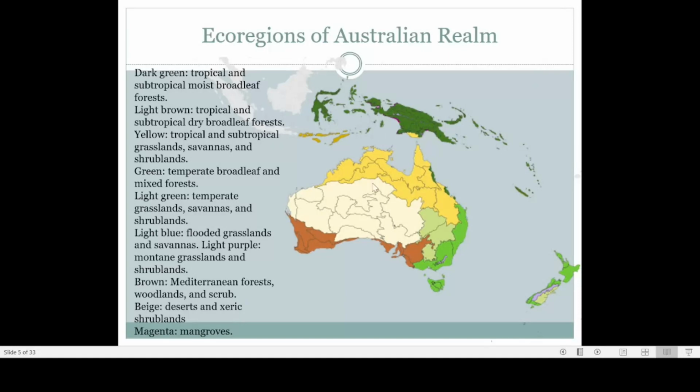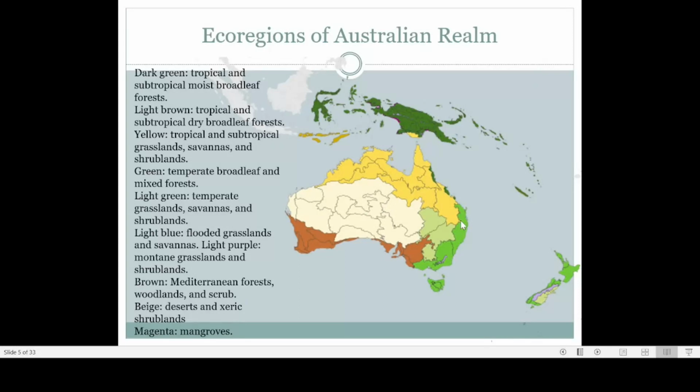If you take the northern part of Australia, it is basically dry. That is the yellow subtropical grassland, savannas as well as shrublands. Thick forests are not present here, as in the case of New Guinea or the Moluccan Islands. Here we can only see shrublands, grassland or savannas, and this region is quite dry also. Now another region, the green region.